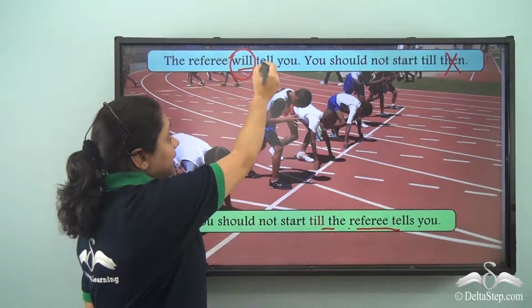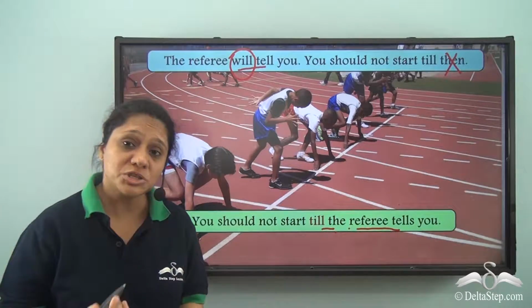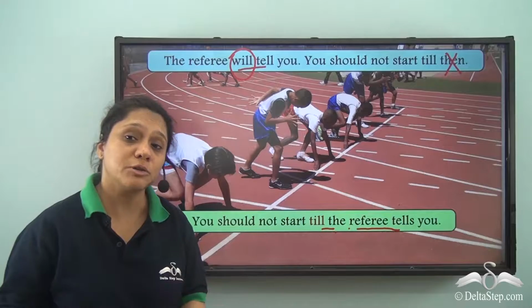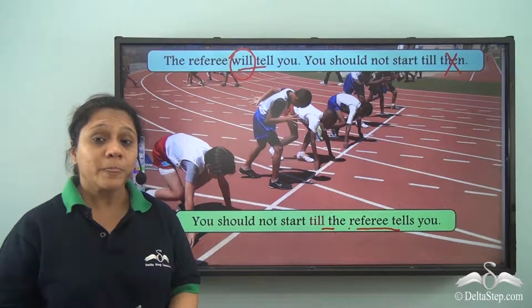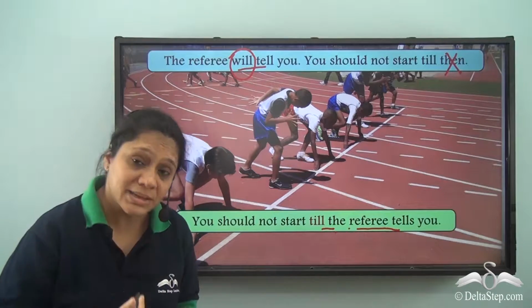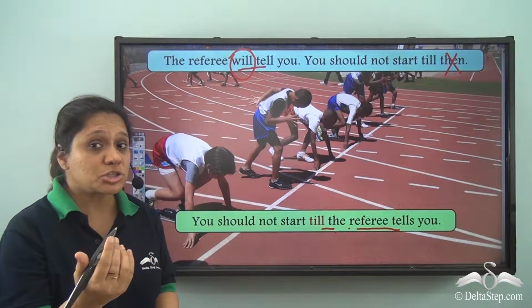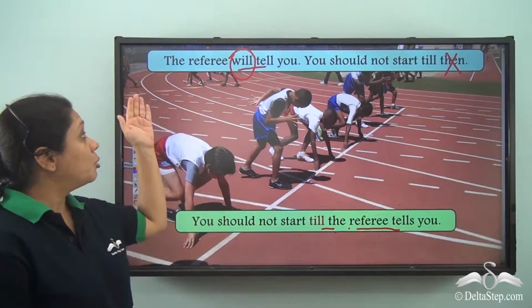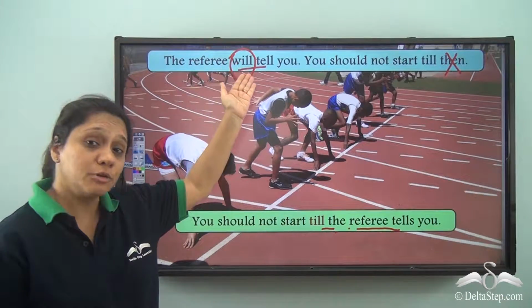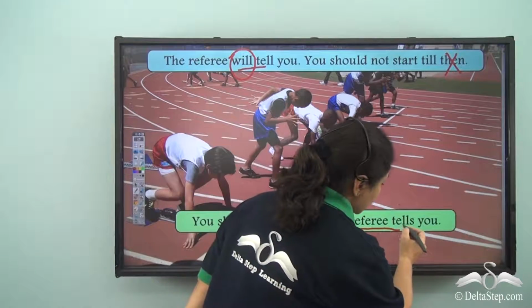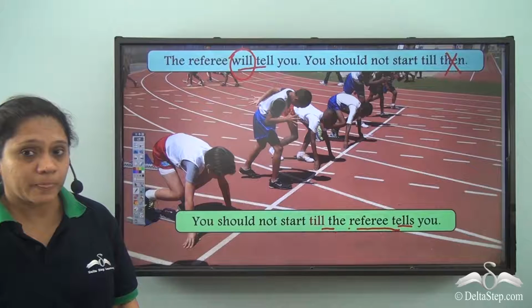Will tell is showing future tense. We never follow till with the future tense. Why? That is because we always talk of the present tense as future after till. So, will tell, which is in the future tense, is changed to present, which is tells.